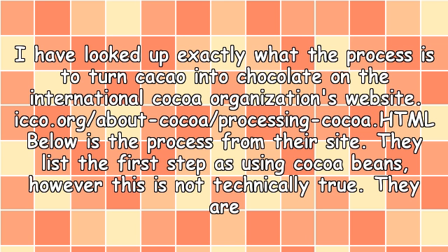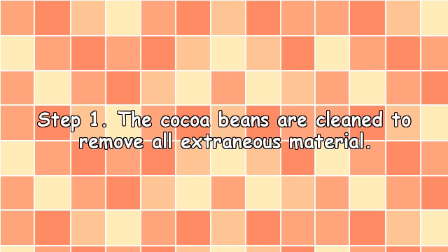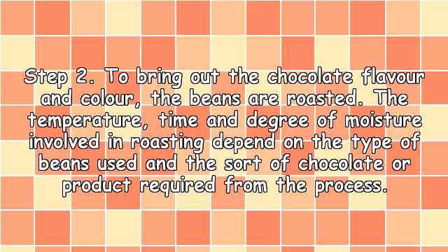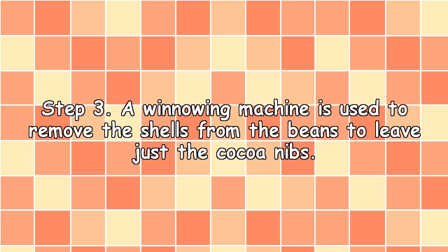They list the first step as using cocoa beans, however this is not technically true. They are cacao seeds. Step 1. The cocoa beans are cleaned to remove all extraneous material. Step 2. To bring out the chocolate flavor and color, the beans are roasted. The temperature, time and degree of moisture involved in roasting depend on the type of beans used and the sort of chocolate or product required from the process. Step 3. A winnowing machine is used to remove the shells from the beans to leave just the cocoa nibs.